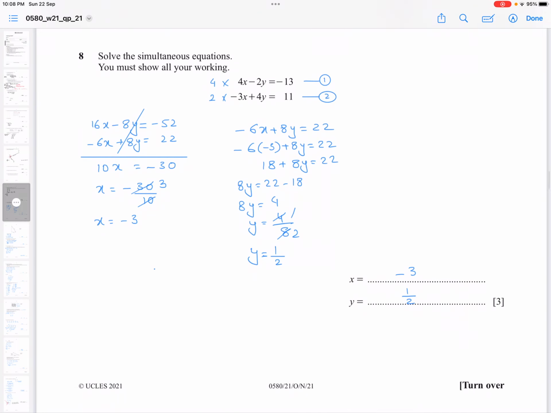Question number 9. Calculate the value of x. So base over hypotenuse, or you can say adjacent over hypotenuse. Both values are given, so this is cos of x. So you write cos of x is equal to adjacent over hypotenuse, which is 7 over 12. So x equals cos inverse of 7 over 12. So you get x is equal to 54.31. Round it off to one decimal place, so you get 54.3 degrees.